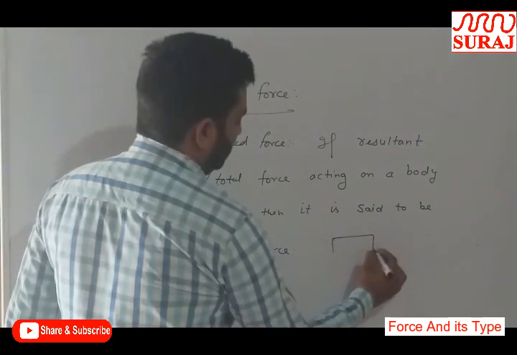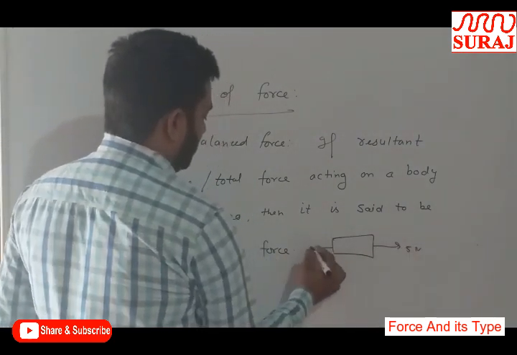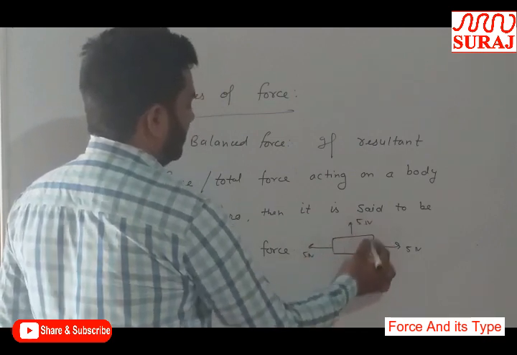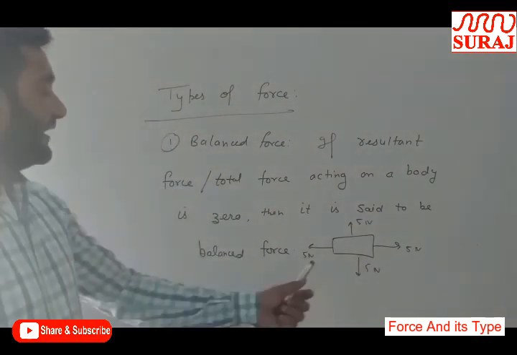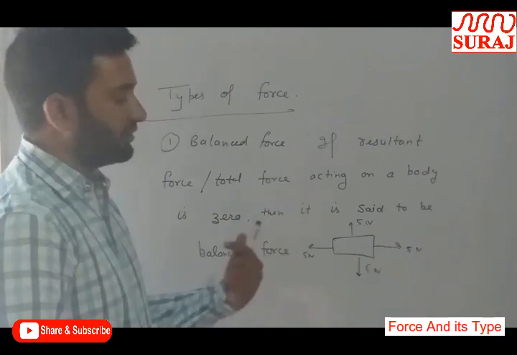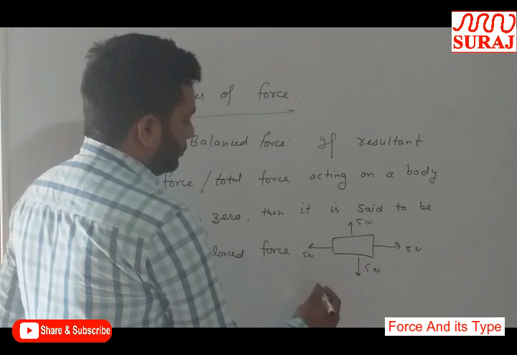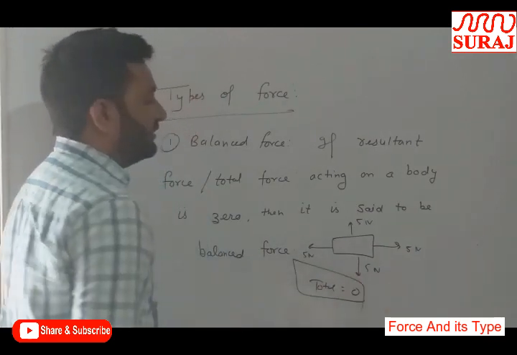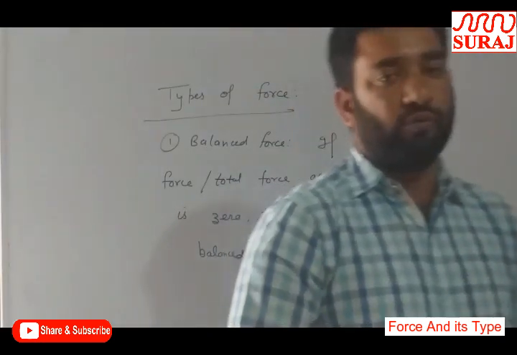For example, if there is an object, 5 Newton is here, 5 Newton is here, 5 Newton is here and 5 Newton is here. Magnitude is same but direction is opposite in each case. Up or down or right to left, directions are opposite. So here total force is equal to 0, then it is said to be balance condition. It means that it does not move.